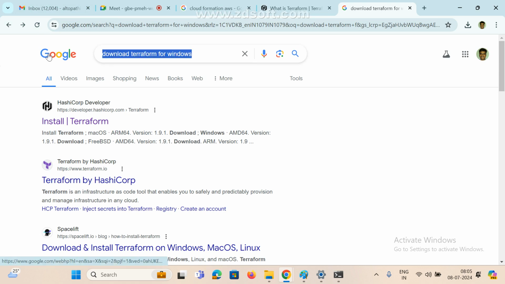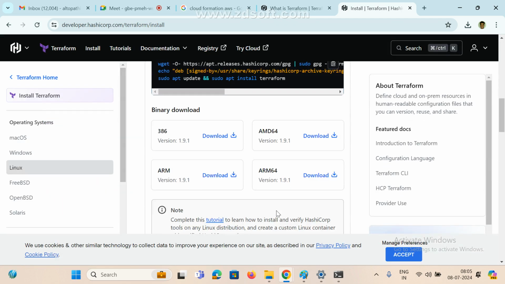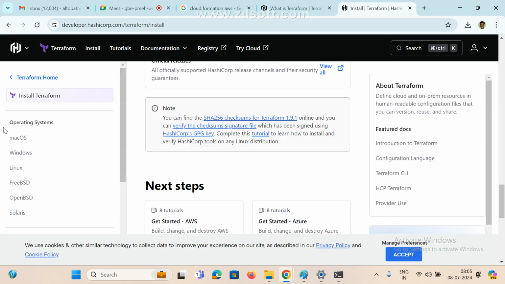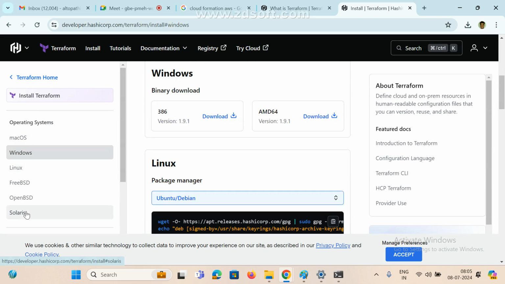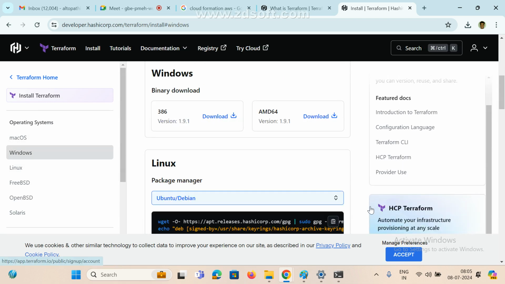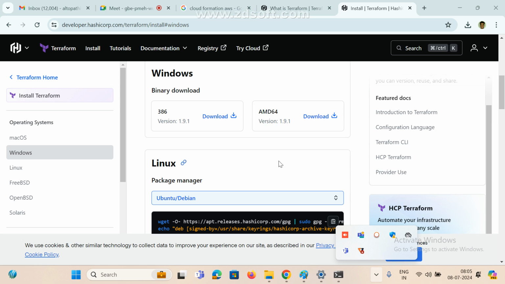So this is the official document. They have also given clear instructions here. We can check it here, and on the left side we can also check Windows and the others. Okay. In the next class we'll see how to write a simple Terraform script, how to run it, and how to create infrastructure in AWS. I hope you got it, right? Clear.